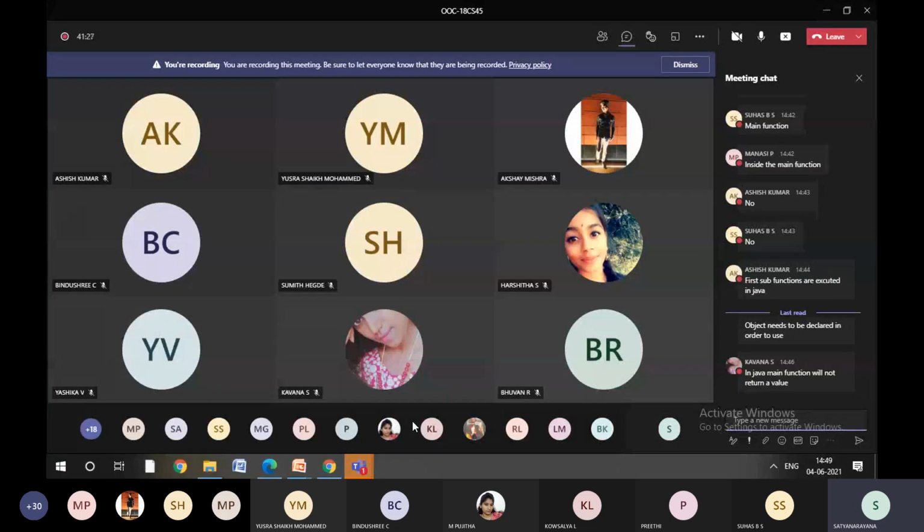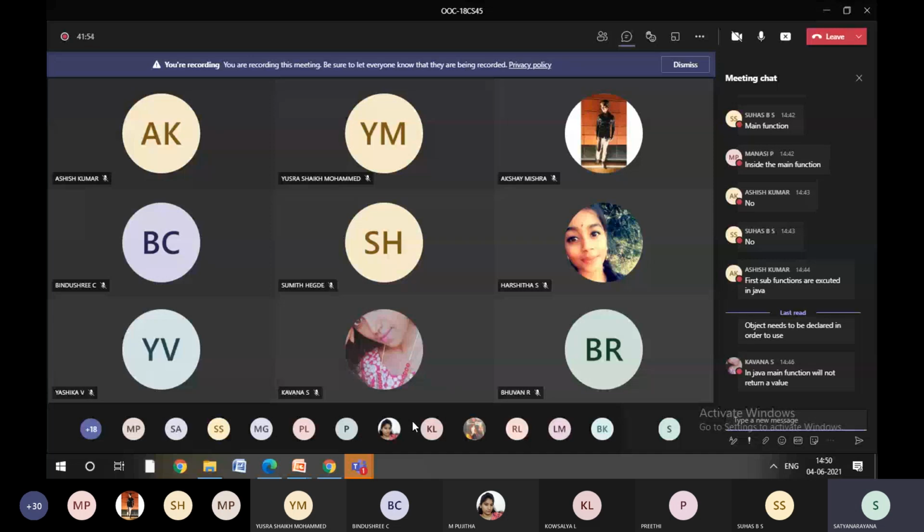We are going to define the class and the objects. Why do we require objects? Objects create an instance of the class. So if you want to access the class members, you need to have the object.